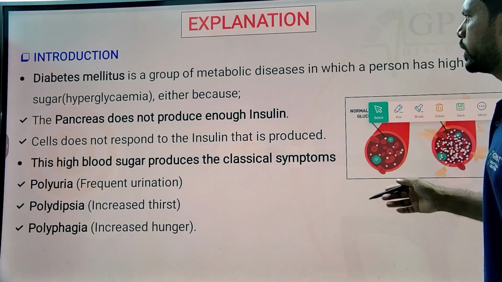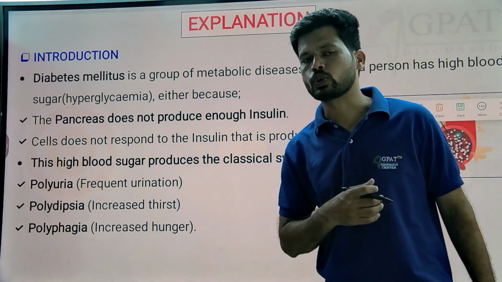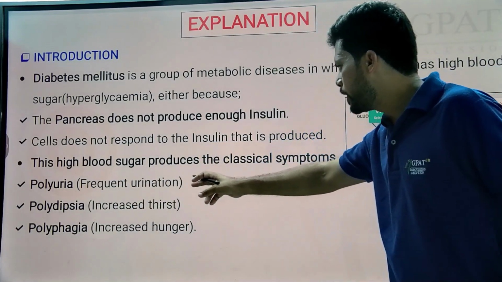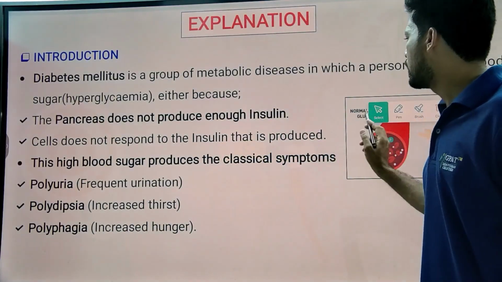So this is simply about diabetes mellitus. We know that diabetes mellitus is nothing but excess sugar levels in the blood. That is characterized by polyuria, frequent urination, polydipsia, increased thirst, polyphagia, increased hunger.